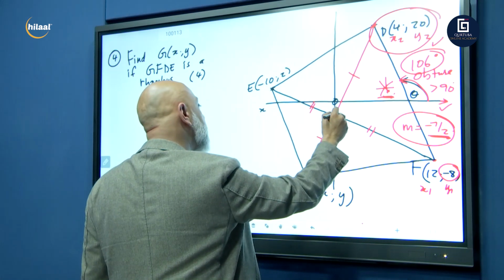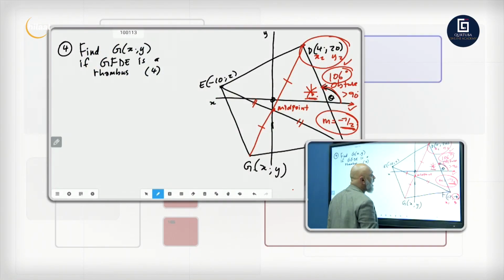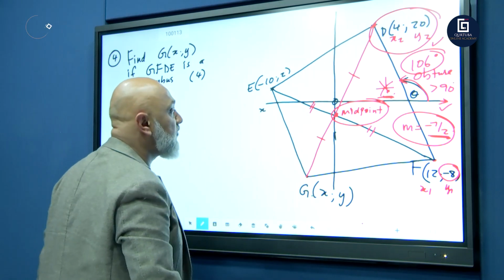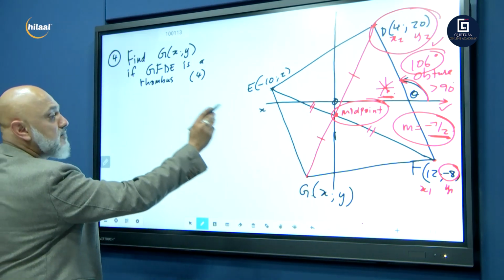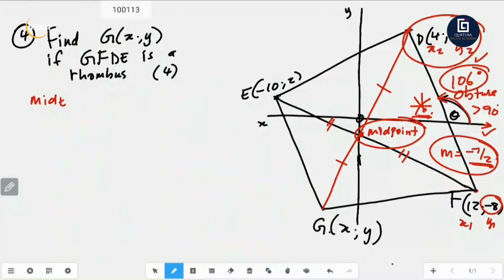So this point here is your midpoint. We're going to be using the midpoint formula. Why? Because the midpoint of this line here would be the same midpoint of that line. It's got a common midpoint. So we use the midpoint formula. Let's start here. What is the midpoint of EF?